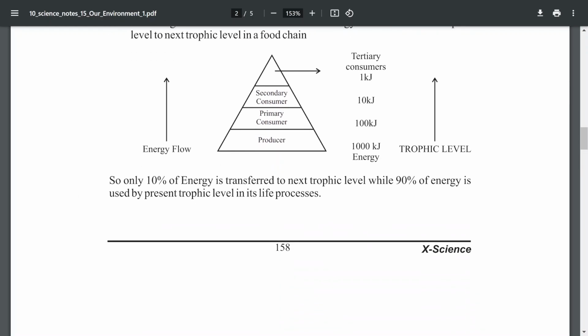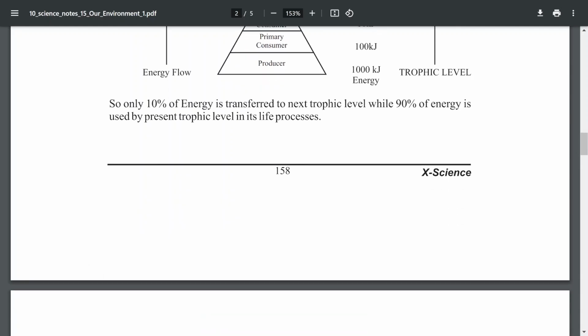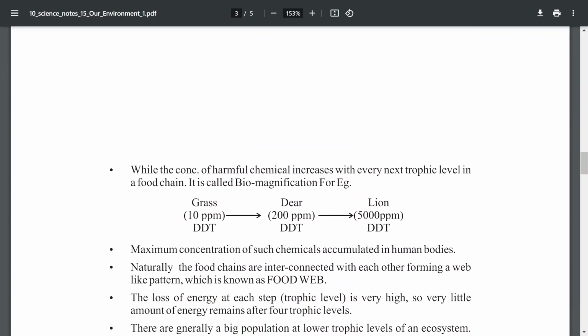In the transfer from one trophic level to another trophic level, the energy lost is 90%. That energy is used by the present trophic level in its life processes, such as respiration and other processes, where they are wasting the energy. So the 10% law is applicable for all food chains.